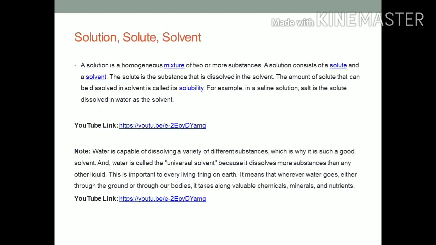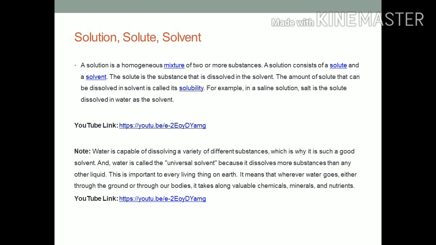Now we will understand what is solution, solute and solvent. A solution is a homogeneous mixture of two or more substances. For example, when we mix salt in water, it makes a homogeneous mixture of two substances. A solution consists of a solute and solvent.